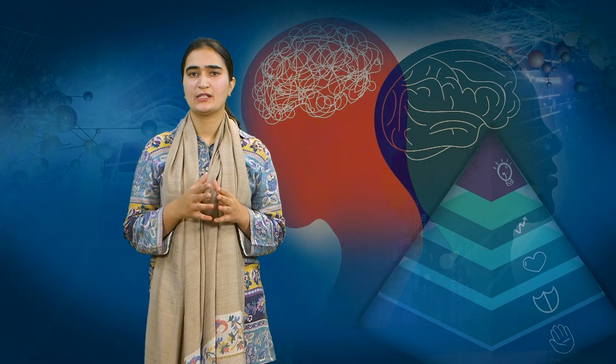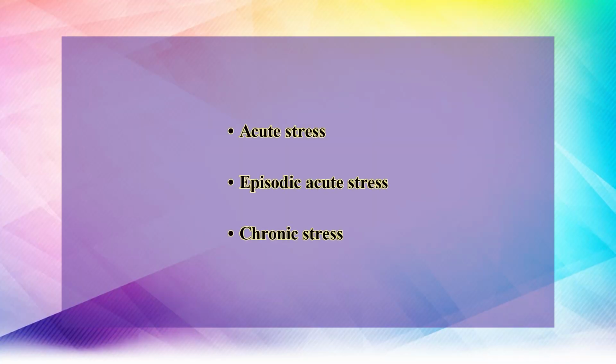There are various kinds of stress, and they can all have an impact on one's mental and physical well-being. Stress-inducing situations and events, often known as stressors, might happen just once, only momentarily, or repeatedly. Acute stress, episodic acute stress, and chronic stress are three different categories of stress defined by the APA.